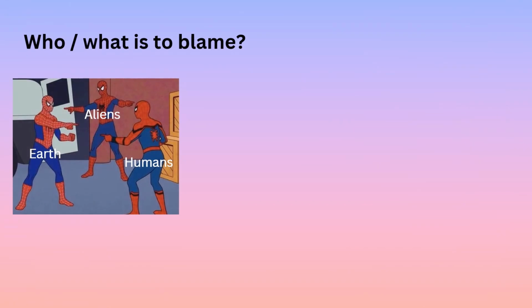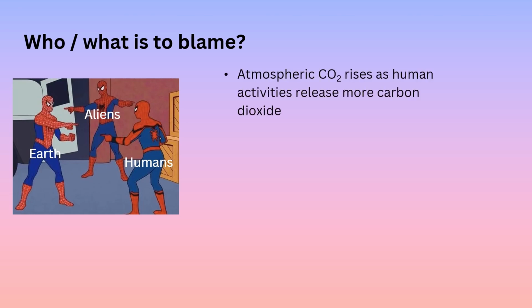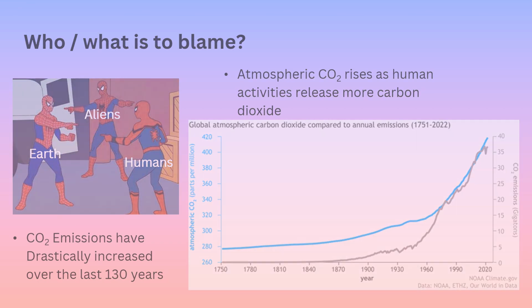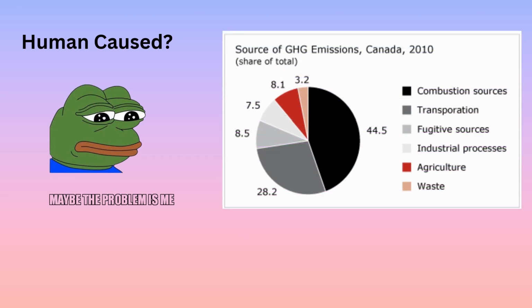So now the question is, what is causing this fast-paced climate change? Is it natural or is it human caused? When we look at relationships between human emissions and atmospheric carbon dioxide, we start to see an uncanny resemblance. The overwhelming consensus is that yes, climate change is human caused right now. Our lifestyle and behaviors, our emissions, trend extremely well with climate data.